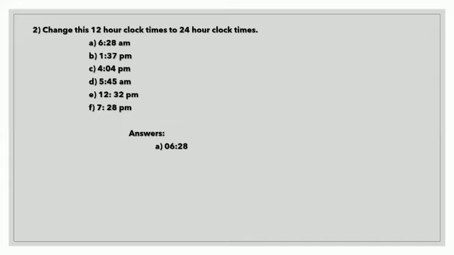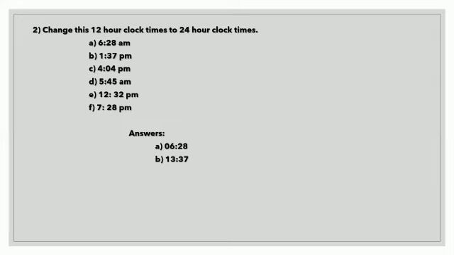So here in the 12-hour clock, the given time is 1:37 p.m. What will be that particular time in a 24-hour clock? It is 13:37. Because after 12 p.m., it is 1 p.m., so after 12 it is 13. So 1 is changed to 13. The rest of the time, 37, stays the same.